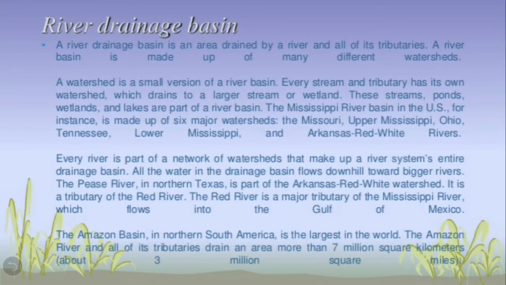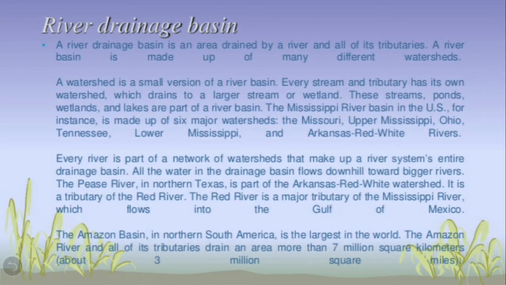The last topic we discussed in the previous class, I told you about a few important terms like what we mean by river drainage basin and watershed.